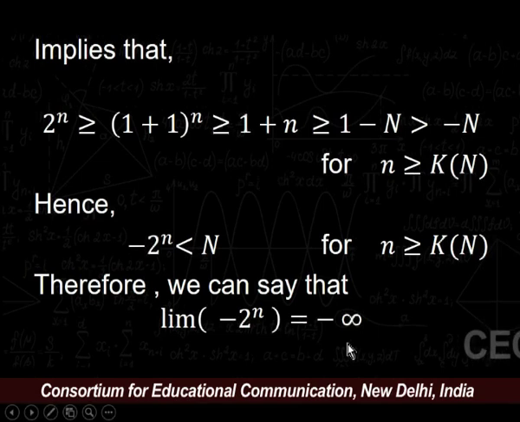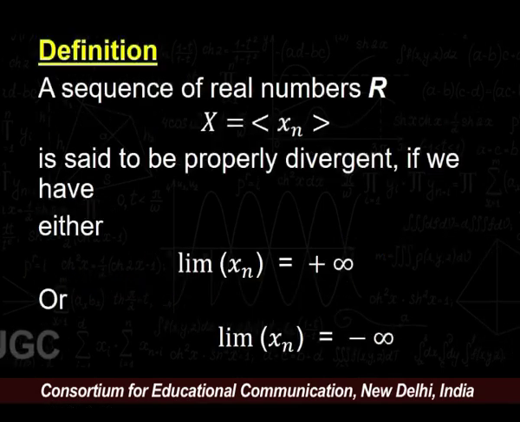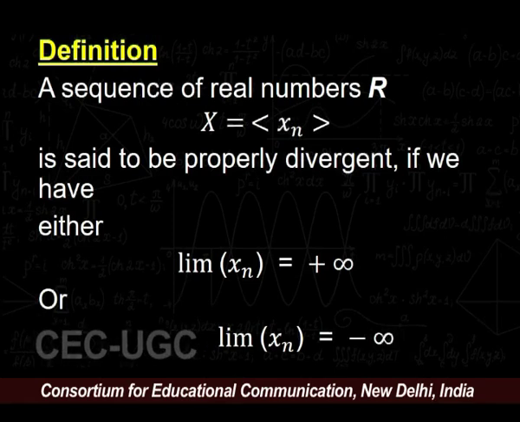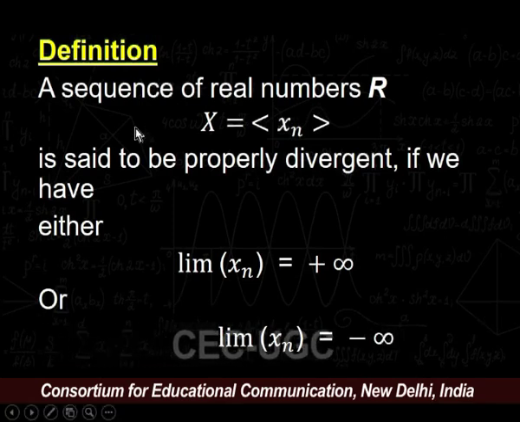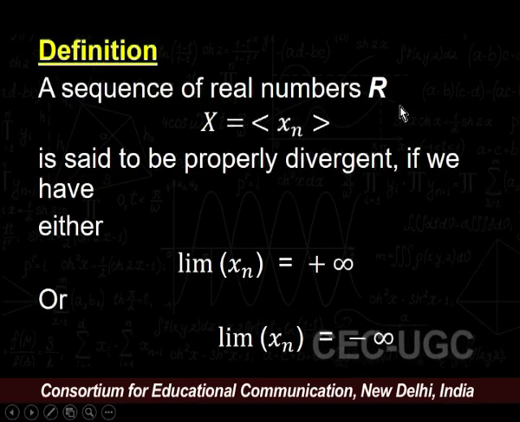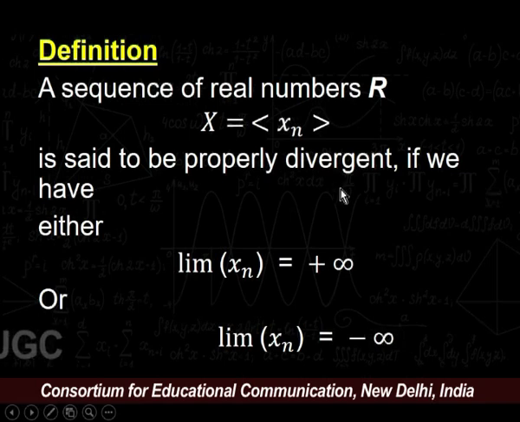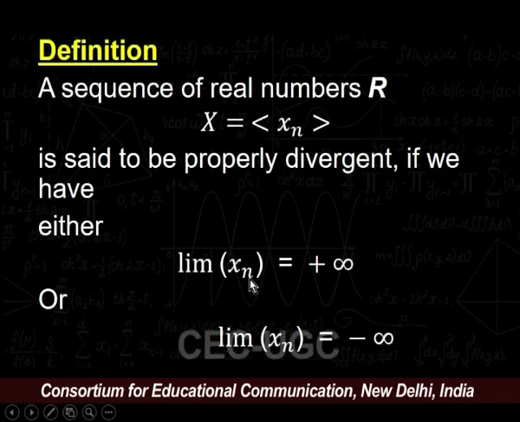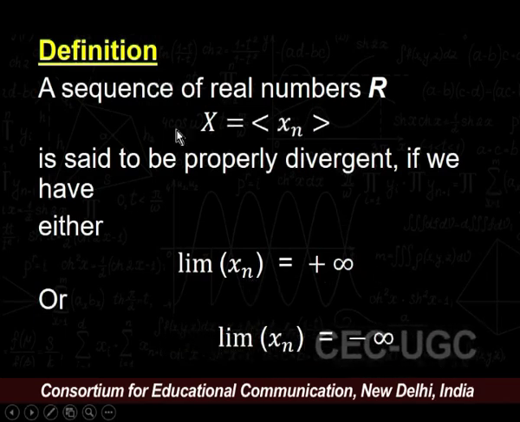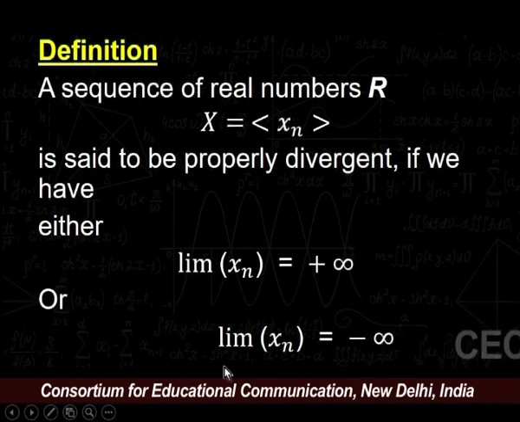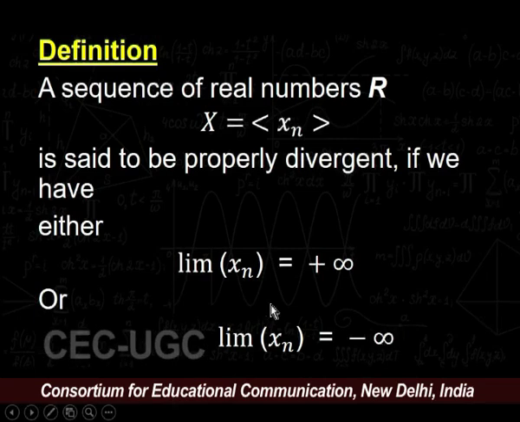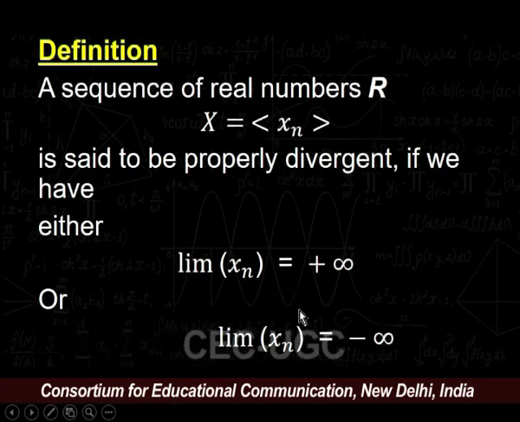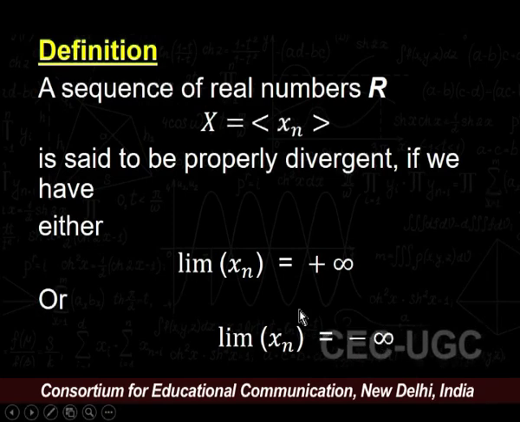Now, recall the definition again. Our definition of a properly divergent sequence: a sequence of real numbers x equals xn is said to be properly divergent if we have either limit xn equals plus infinity or limit xn equals minus infinity. In either case, we can say that our given sequence is a properly divergent sequence.